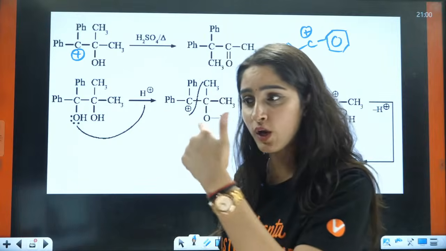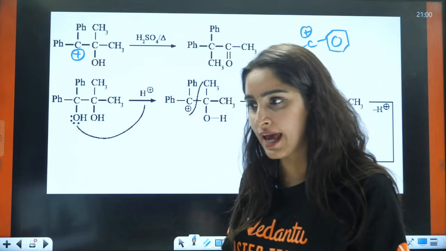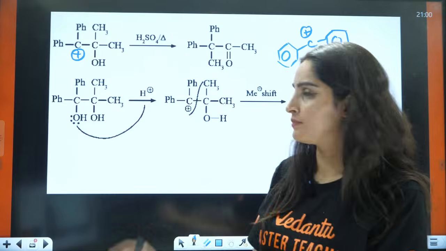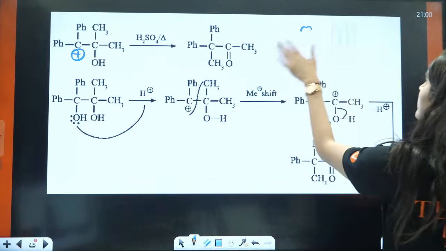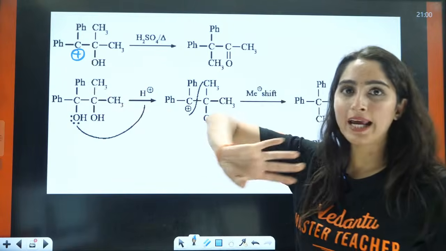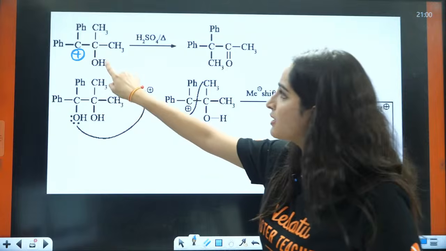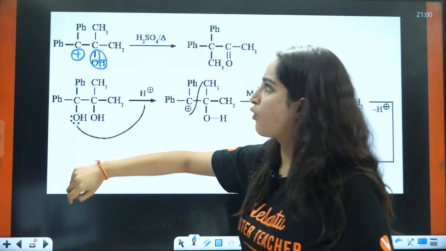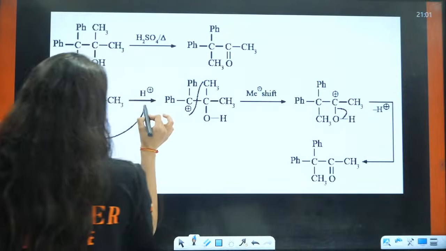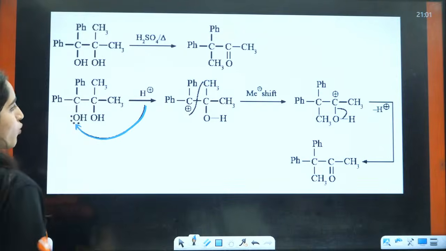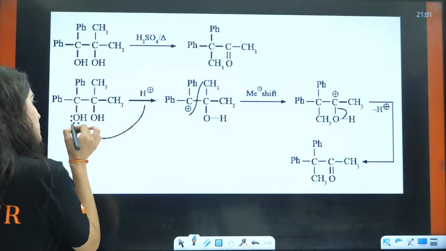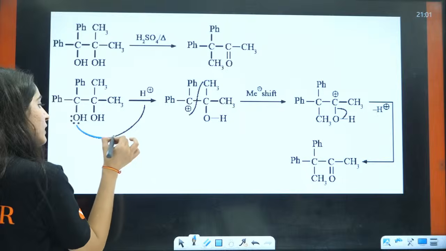Everybody focus here, please. Now, this positive is more stable. Why? Because of resonance, rather than if you have positive over here. That is why I am saying that this H positive is going to attack on this OH, right? Okay, I am not going to draw the arrows. If you draw the arrows, they should be like this.